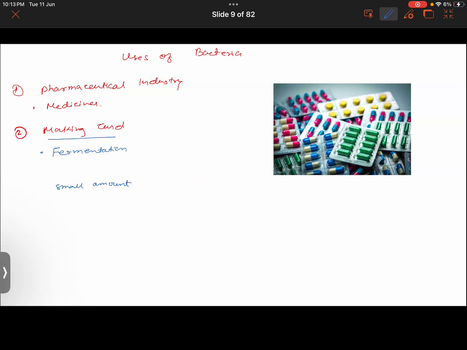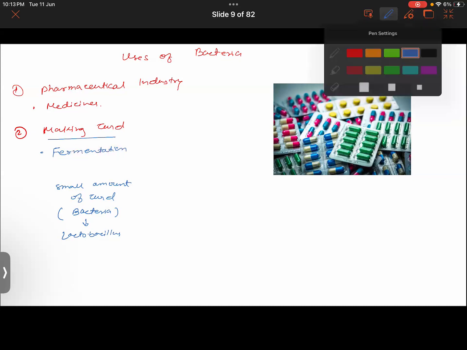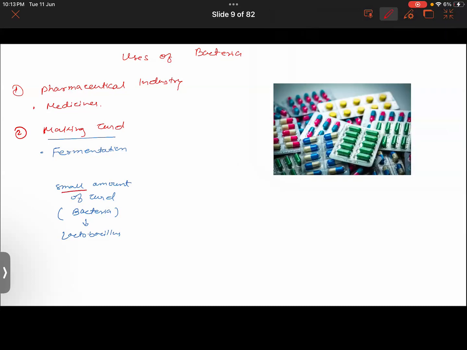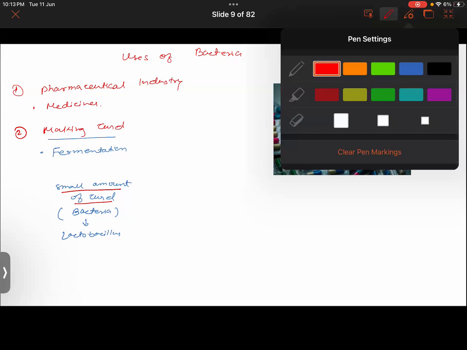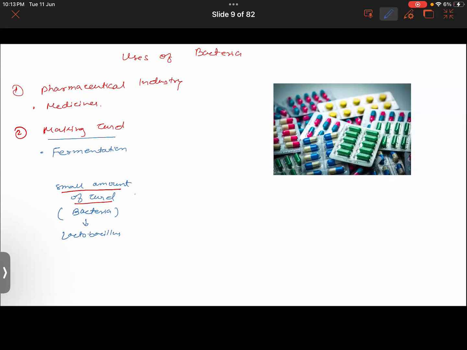So you take a small amount of curd. This will basically contain the bacteria. That bacteria, we all know, is lactobacillus. Now, curd will be made from milk through a process called fermentation. So first of all, let me explain this one also. But first of all, write this equation.